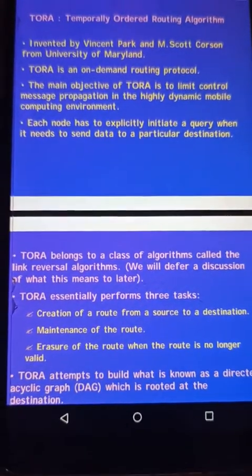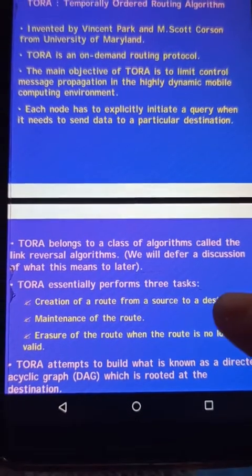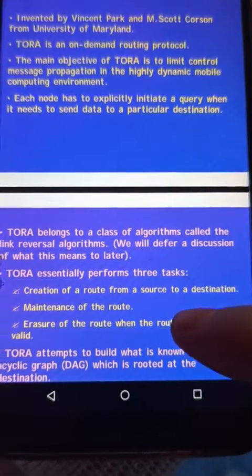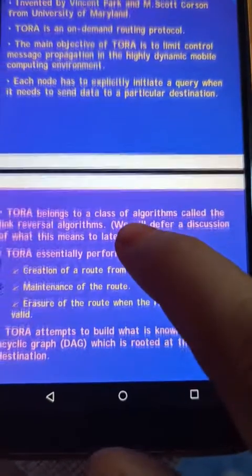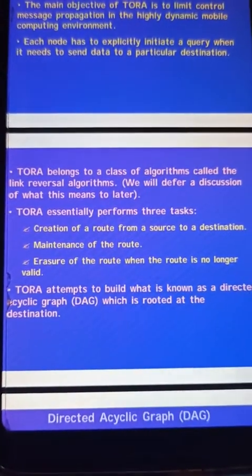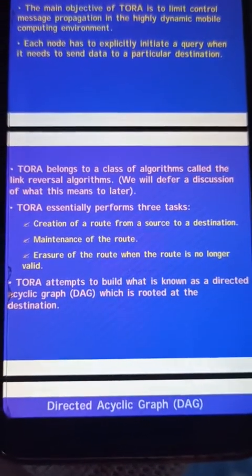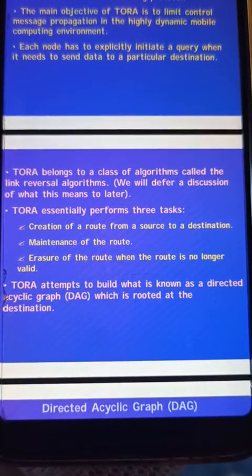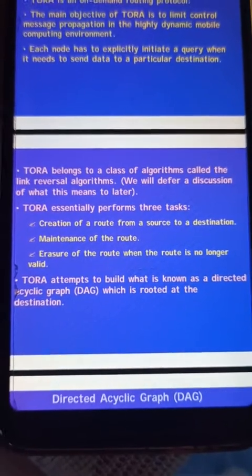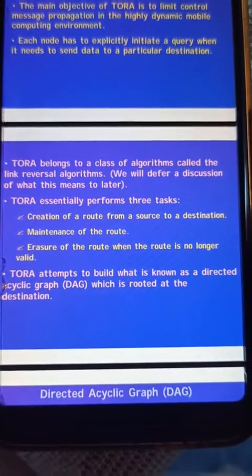TORA belongs to a class of algorithms called link reversal algorithms. This link reversal algorithm we will discuss later. What is link reversal? TORA essentially performs three tasks. First, creation of a route from a source to a destination.